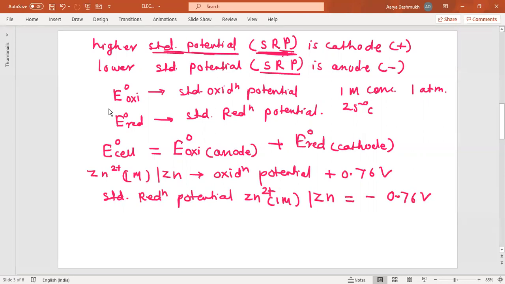You just reverse the sign: if the oxidation potential is plus, the reduction potential for the same electrode would be minus.